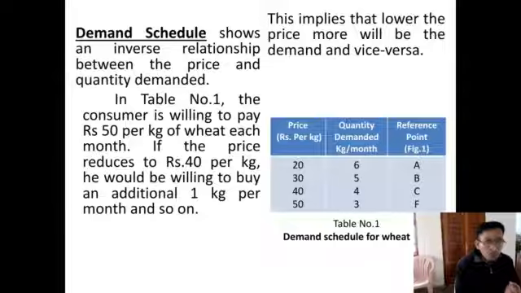At 20 rupees per kilo, the demand is 6 kg per month. When the price rises to 30 rupees per kilo, the quantity demanded falls to 5 kg per month. This is nothing but the working of the demand schedule and the working of the law of demand.